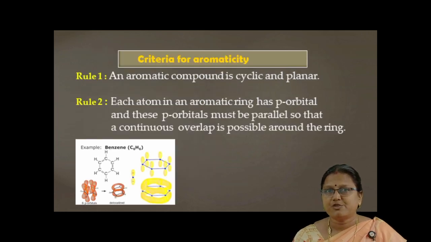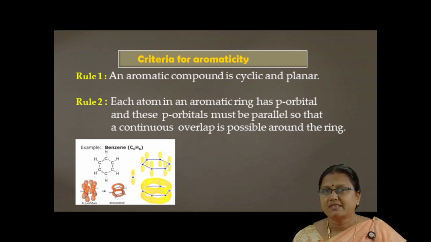Let me switch over to the criteria for aromaticity, the rules to predict the aromaticity of a compound. Rule number 1: an aromatic compound must be cyclic and planar. All the atoms involved in the cyclic structure should be in a plane.